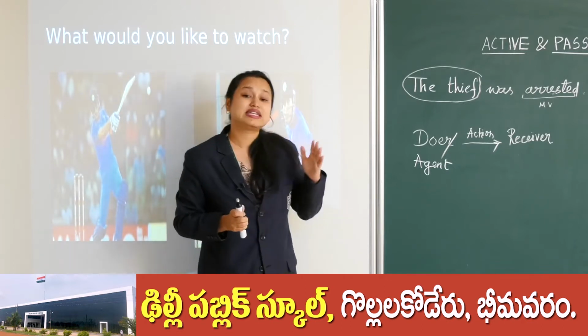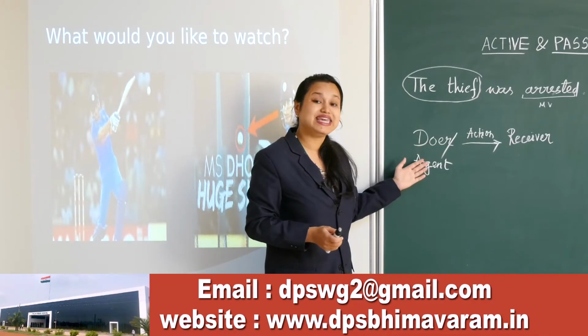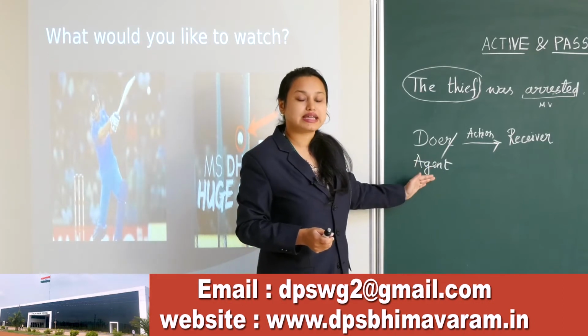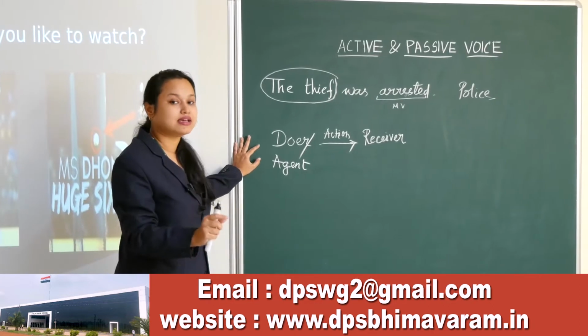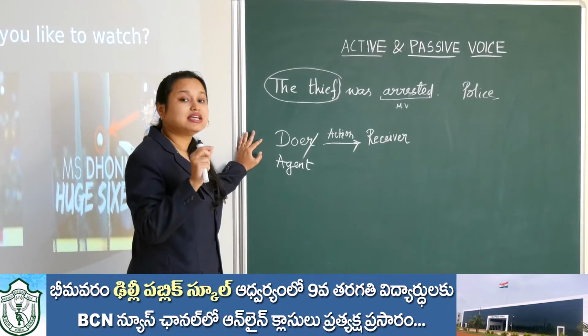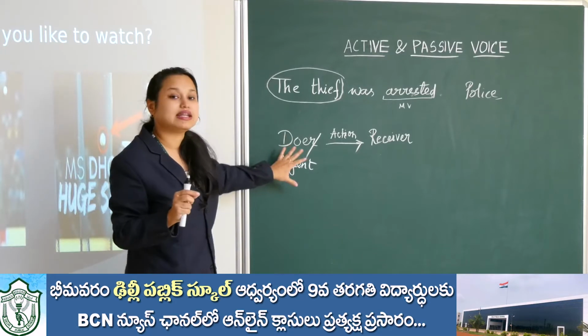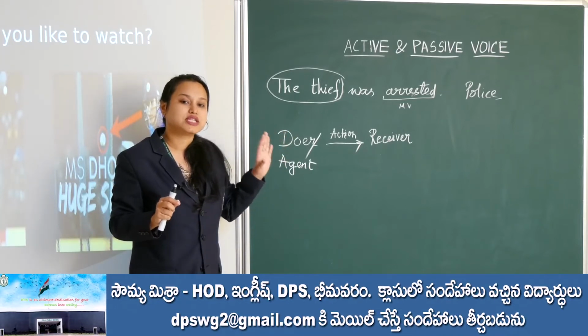Now, when we are making the doer or the agent the main character, that becomes active. Again, I am repeating, when we are making the agent, the doer of this sentence, the main character, the hero, then the sentence is called an active sentence.